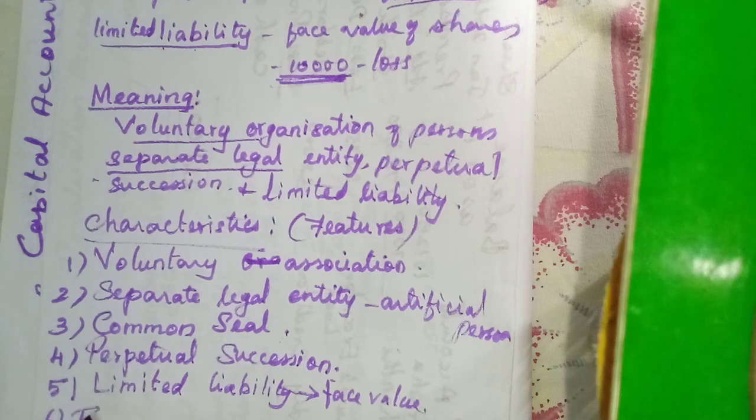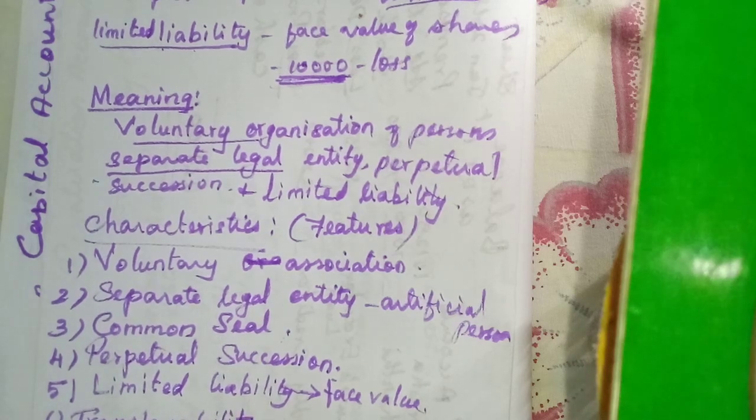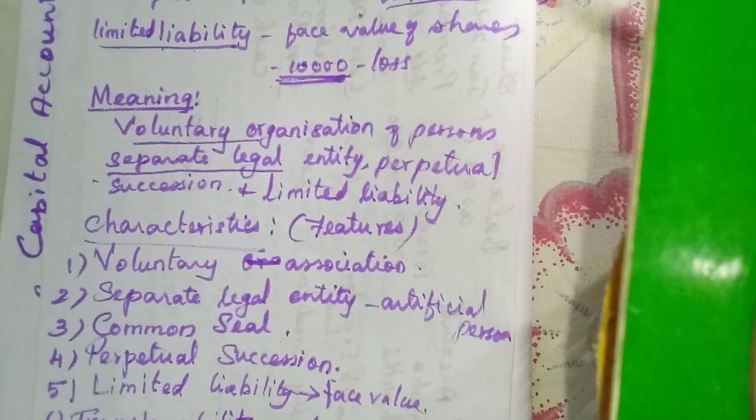Then transferability of shares, the ownership. We have learned already, once they purchase shares, that shareholder becomes the owner of the company, isn't it?